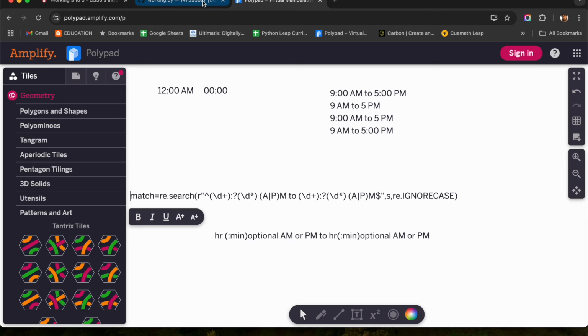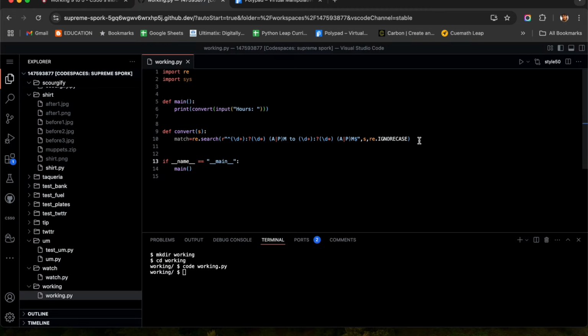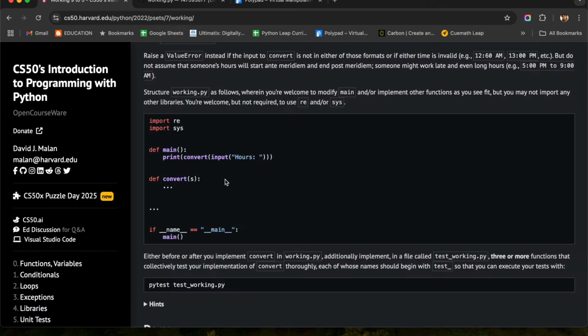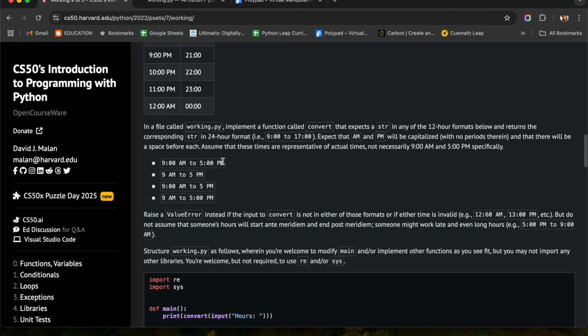So we have already made this match. If the match is going to be available, then first let us print and see this match and check how it is working till now so that we will get an idea of how to proceed with our program. Okay. Python working.py. So my input is going to be maybe this one.